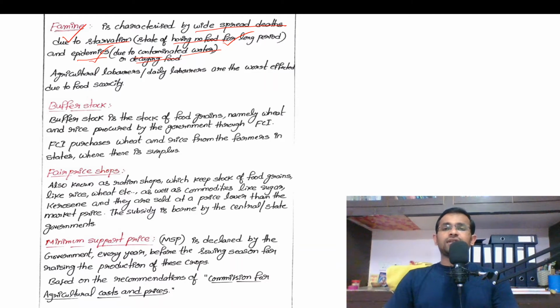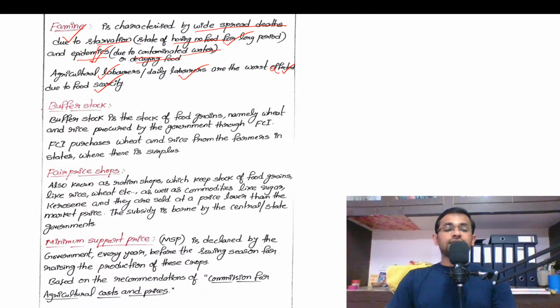So widespread deaths due to starvation as well as due to epidemics is called famine, right? So mainly agricultural laborers and daily laborers are the worst affected due to food scarcity. Am I clear?